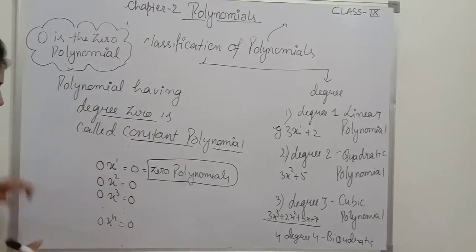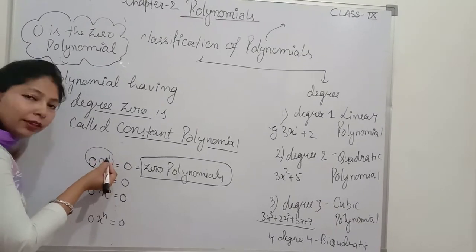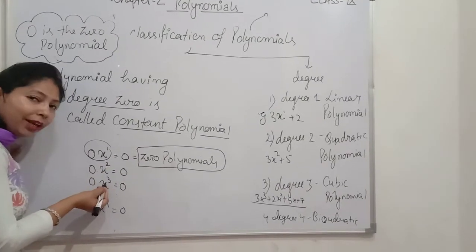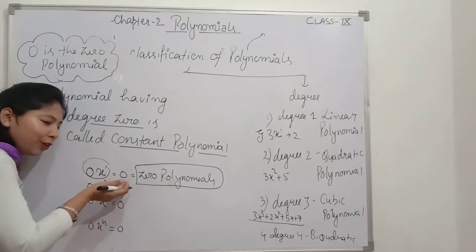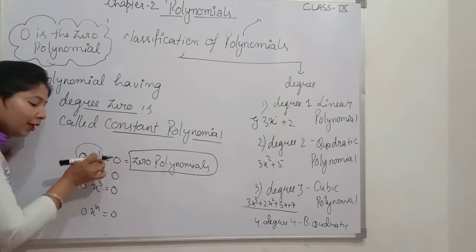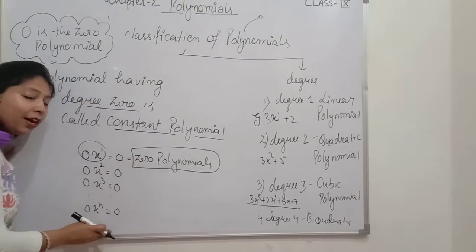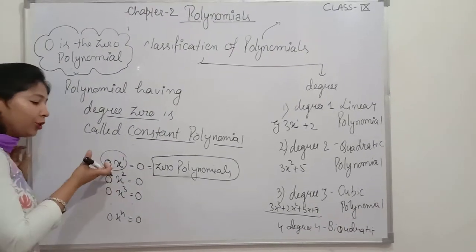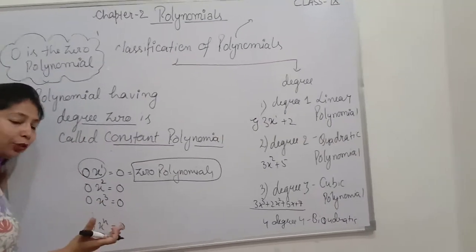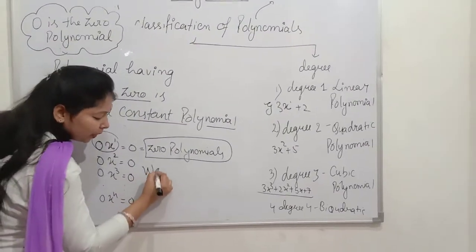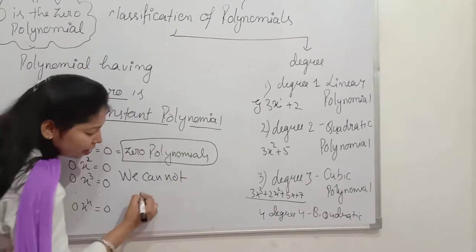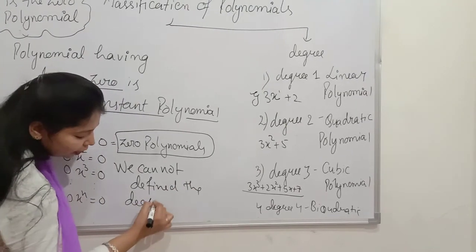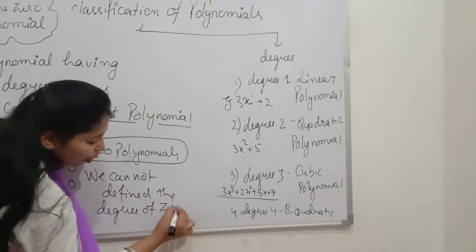So students, look here. Here the degree is 1, highest power is 1. Here the degree is 2. Here the degree is 3. Here the degree is n. No matter what, it will make it 0. But the degree is 1, 2, 3, 4, and in all the cases the answer is 0. That means I cannot define the degree of the 0 polynomial, because in each and every case the degree varies. We cannot define the degree of the 0 polynomial.